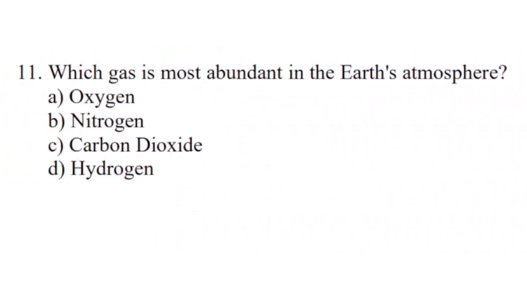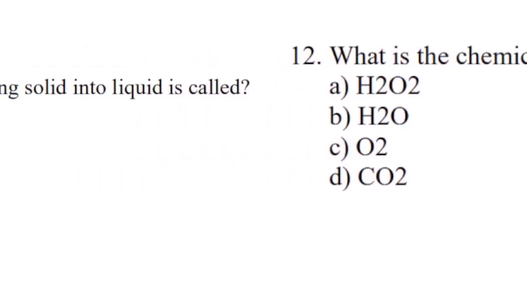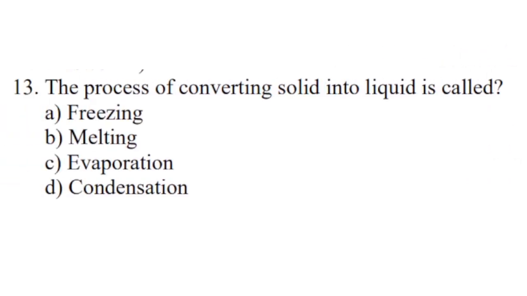Question number 11. Which gas is most abundant in the Earth's atmosphere? Correct answer is option B, nitrogen. Question number 12. What is the chemical formula for water? Correct answer is option B, H2O. Question number 13. The process of converting solid into liquid is called. Correct answer is option B, melting.